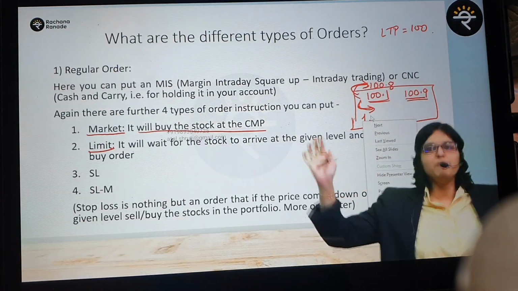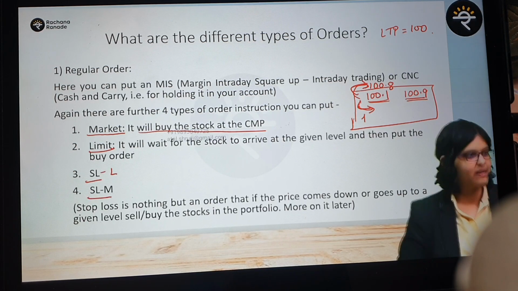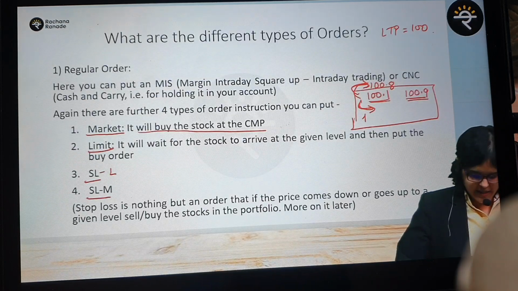Okay. Now comes a super important concept. Stop loss. And here, if you want to write SL-L also, you can add. Because here we have SL-M. Stop loss market and stop loss limit price.